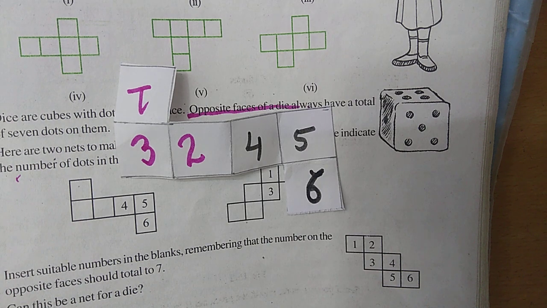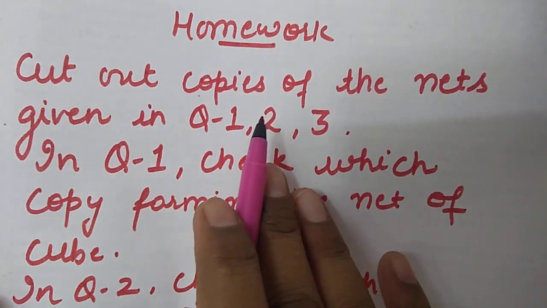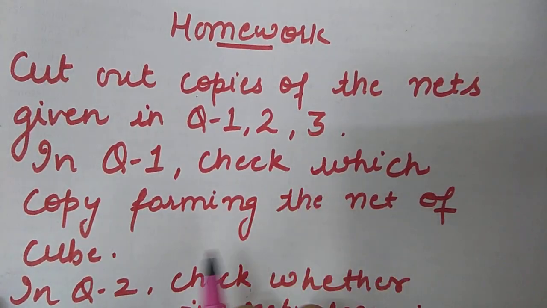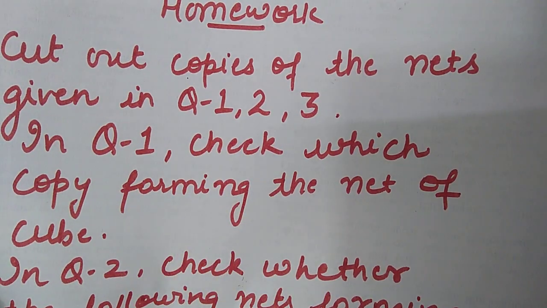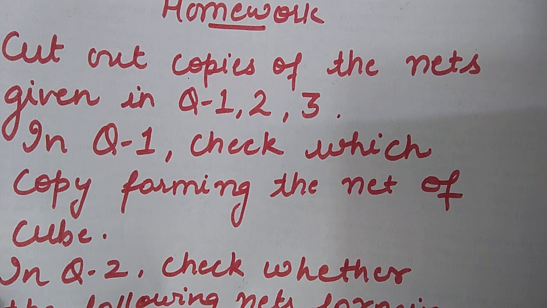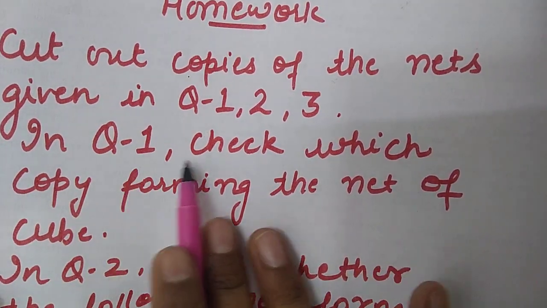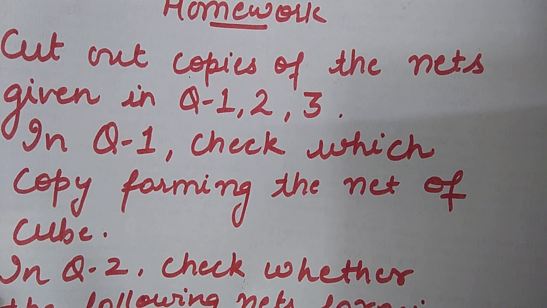Now come to the homework. Your homework is you have to first take out the copies of the nets that are given in question number 1, 2 and 3. You have to take the same copy. After that we have to do question number 1. You have to check whether the copy forms the net of a cube or not.